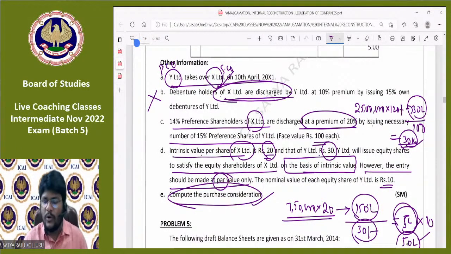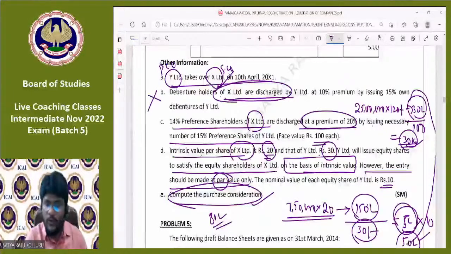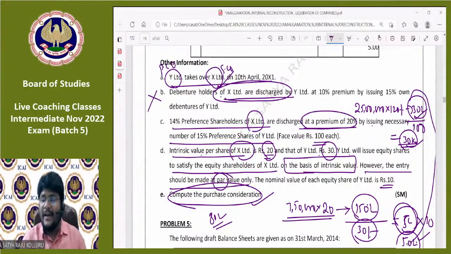Don't worry. Again, one more time, I will explain through my OneNote. Please, all of you come to my OneNote. What is the total amount of PC then? 30 lakhs plus 50 lakhs is 80 lakhs, the total amount of PC, because the amount payable to preference shareholders is 30 lakhs. Amount payable to equity shareholders, while recording PC at par value, is 50 lakhs. 30 plus 50 is 80 lakhs. Therefore, purchase consideration is 80 lakhs.